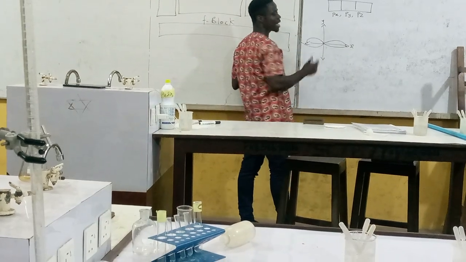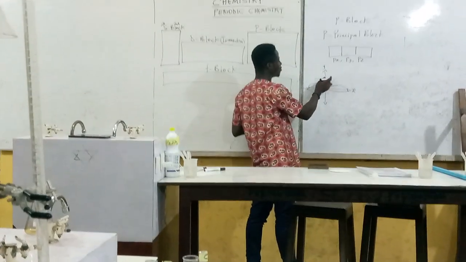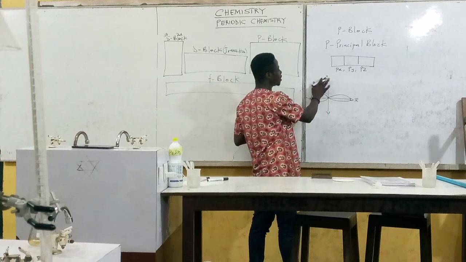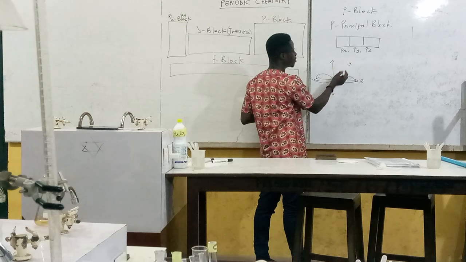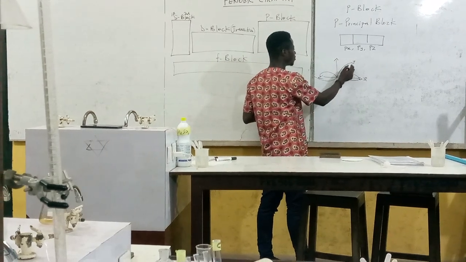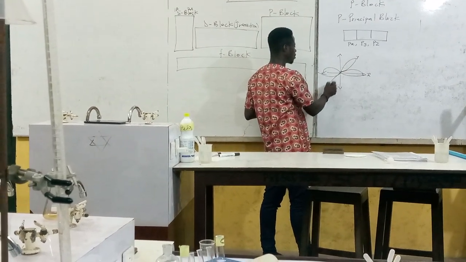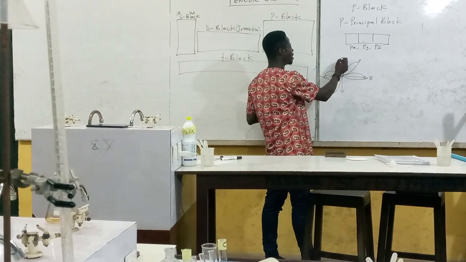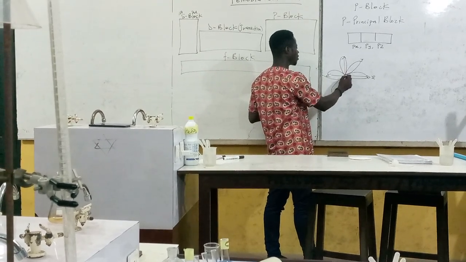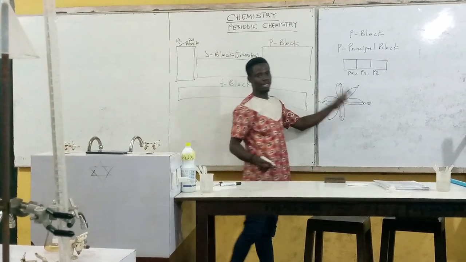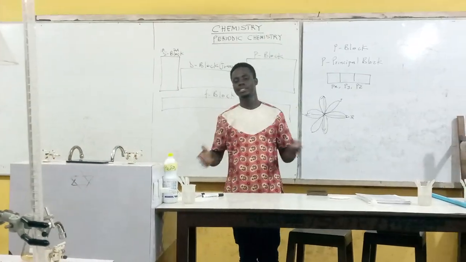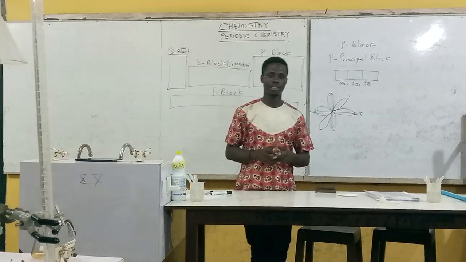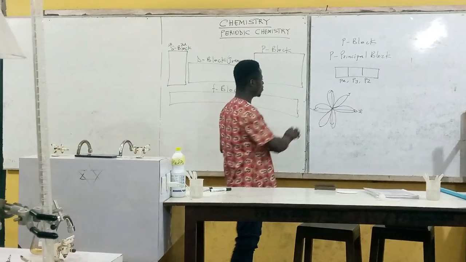Now in most of our disciplines or textbooks, you can see Py like this, but we prefer to have it like this: Px, Py, Pz. So most often you see the Y here like this. And then there's a Z. So these are the directions. Their energy levels are the same, but they have different directions or different orientations. So that is one thing we need to know.